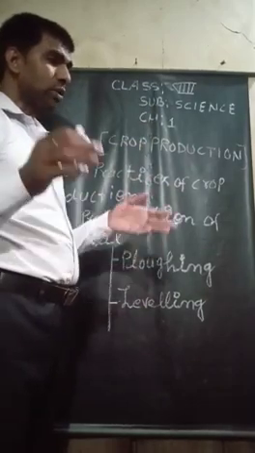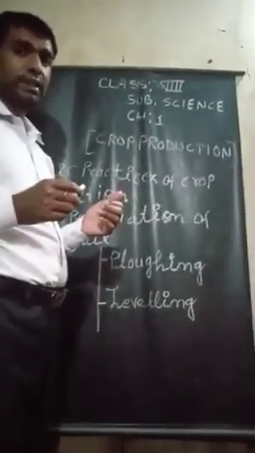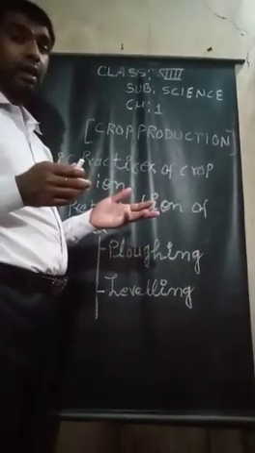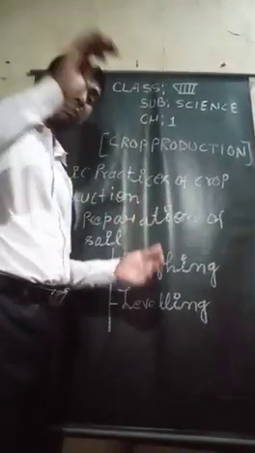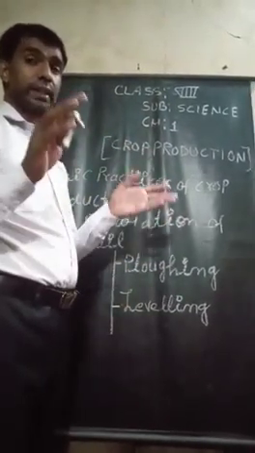Loose soil also allows the roots to penetrate deep into the soil, so the roots of the plant go deeper to take water and nutrients, and take their nourishment.